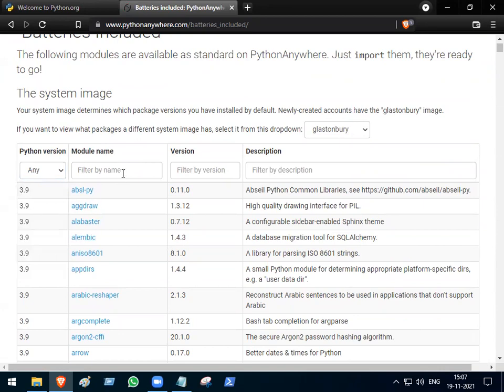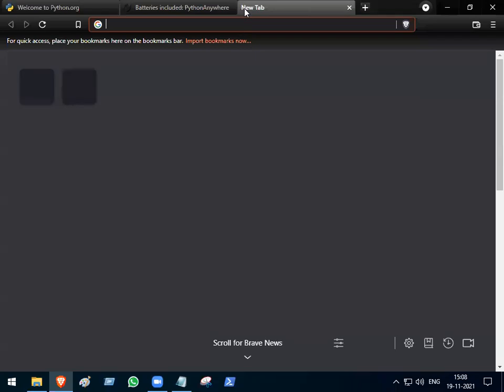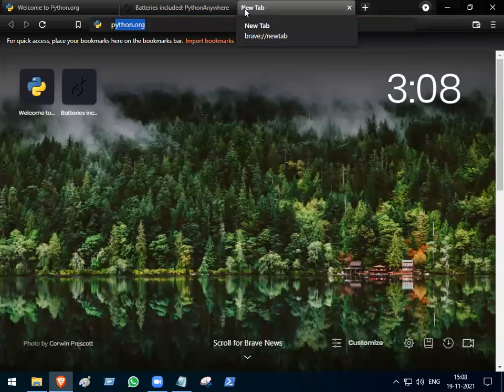Now, do you have 3.10 there first of all? No. Now what I want to do is play sound. If I type the module name playsound, will I get it there? No, I won't get it. If I go to the Play Store and type WhatsApp GB, will I get it? I won't get it there. Yes or no? So for this one, we have another website called what?